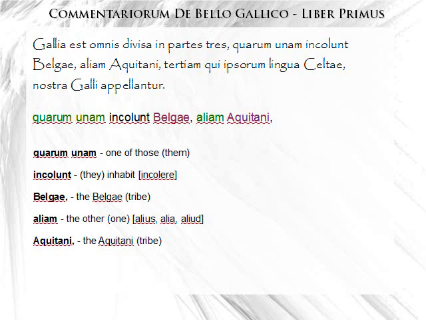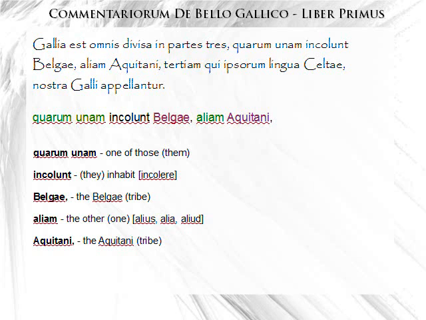Aliam. Aliam is another feminine word. Alius, alia, aliud, masculine, feminine, neuter. And it's in the accusative, feminine, which Brent will show you. Aliam means the other. So, quarum unam, one of those parts. Aliam, the other part. And we don't need to repeat incolunt. Romans do this a lot. They don't repeat words. So they leave out incolunt and they just write the subject, Aquitani. Who are the Aquitani? It's another tribe. They live in the south of France, more towards Spain.